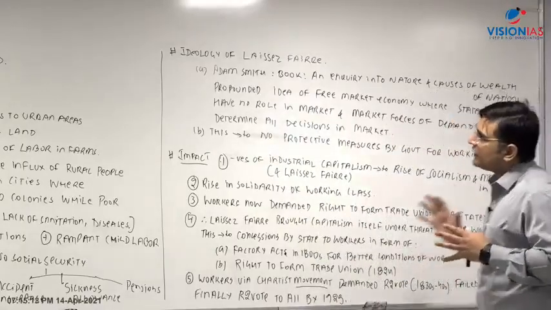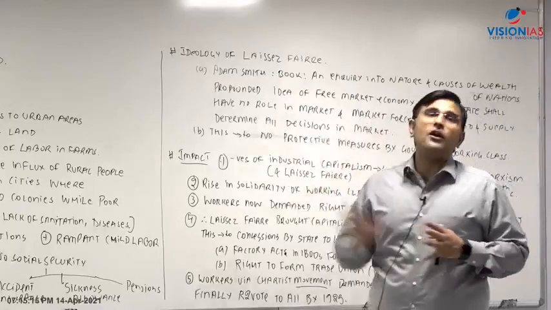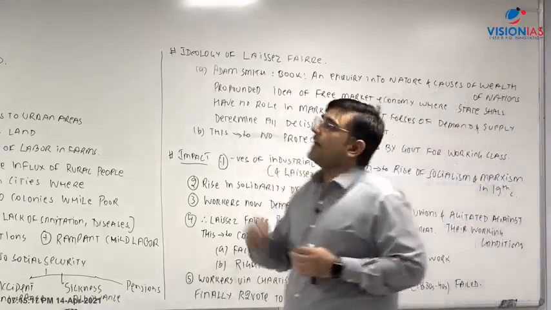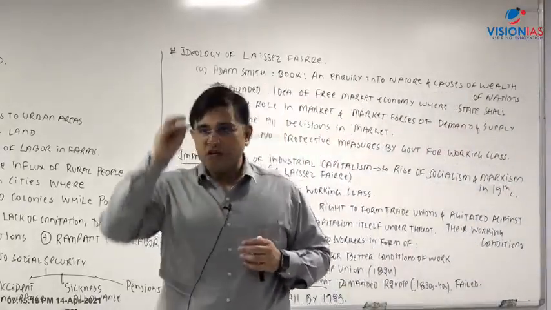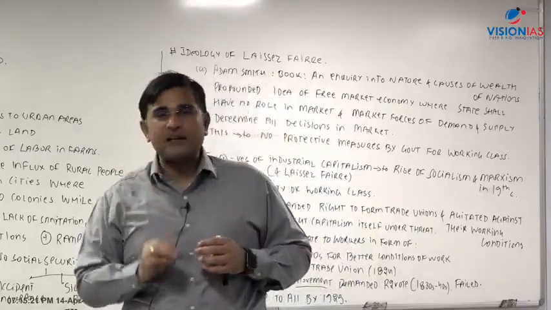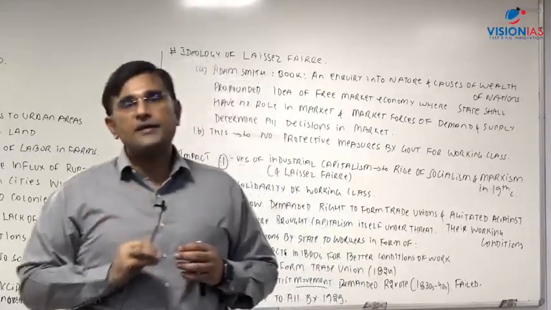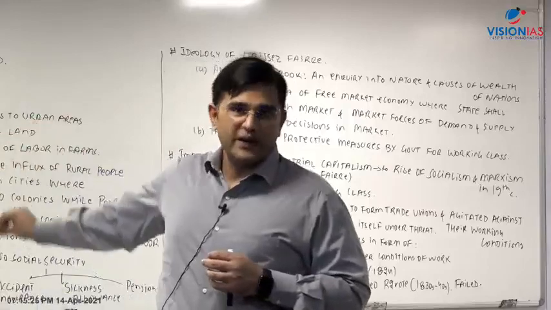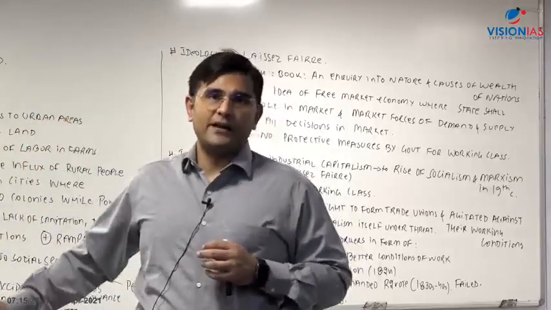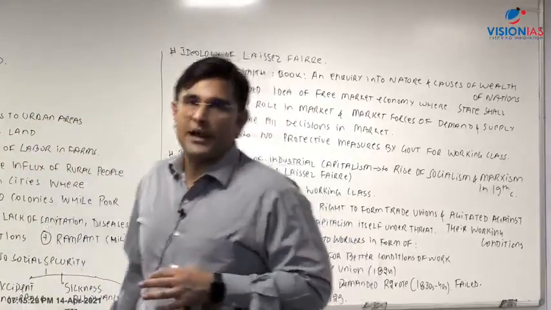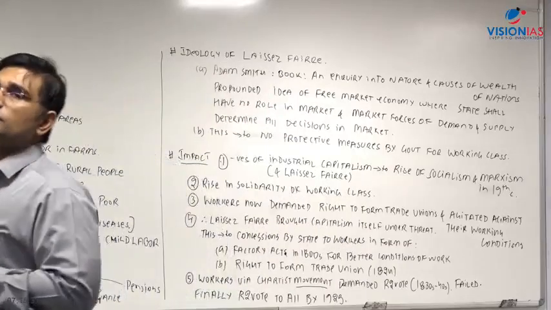So this is how the impact on the people of Britain is there. The society is getting divided into two parts. The capitalist class is benefiting, whereas the working class is on the losing side. And therefore the negatives of industrial capitalism are responsible for the rise of socialism.